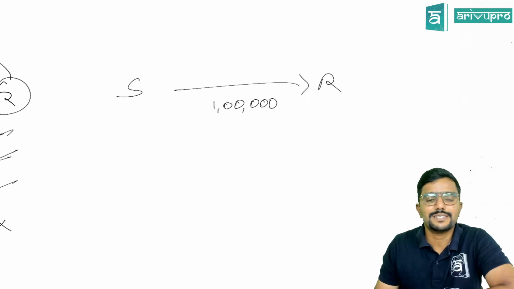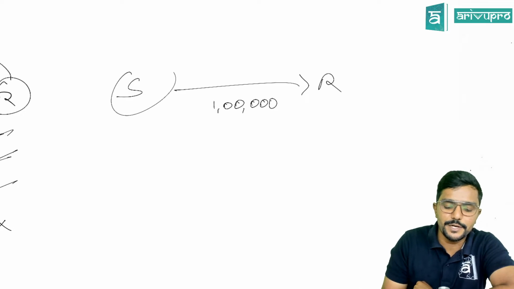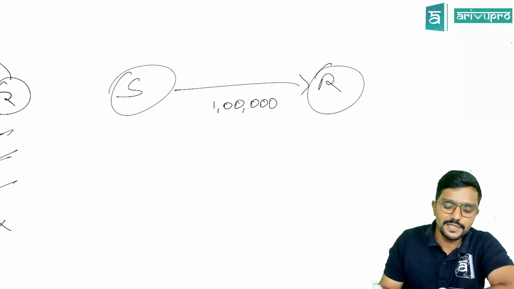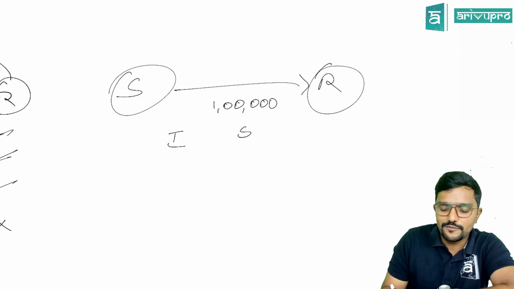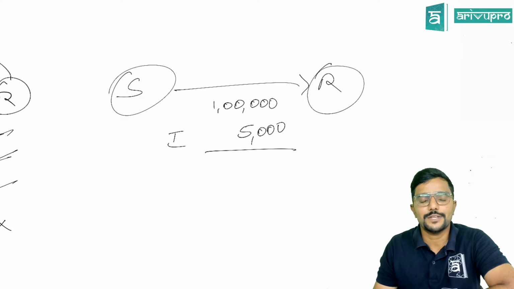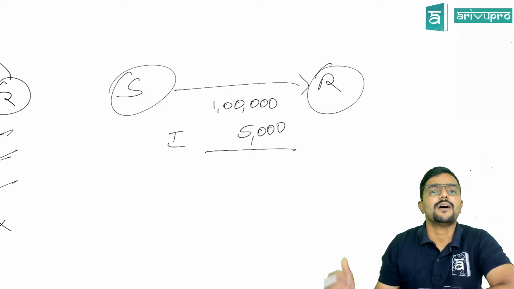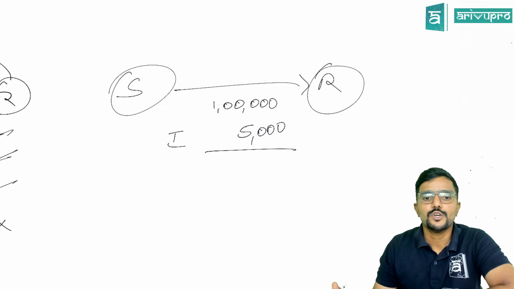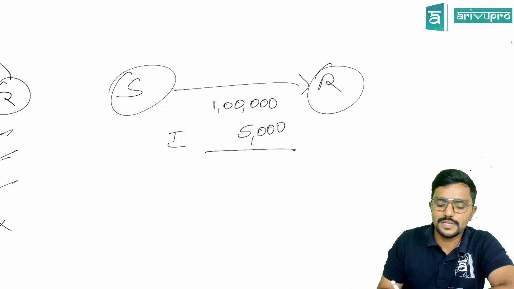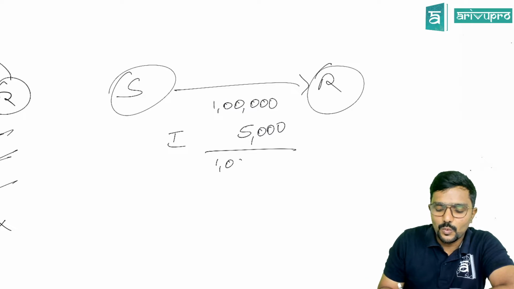But the supplier has told the recipient, you need to make the payment within 30 days. If you don't make the payment within 30 days, then I will charge you an interest of 5,000. So should it be added to the value of supply? Assuming the recipient has not made the payment within 30 days, he made the payment after 30 days. In that case, should we add the interest to the value of supply? Yes, you have to add it.